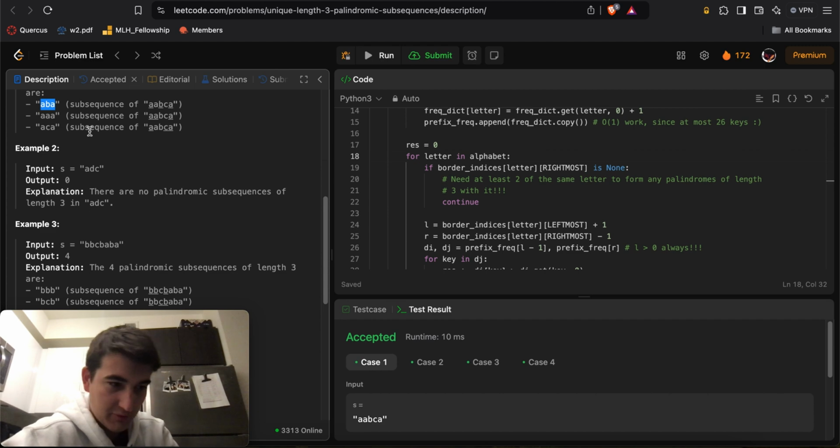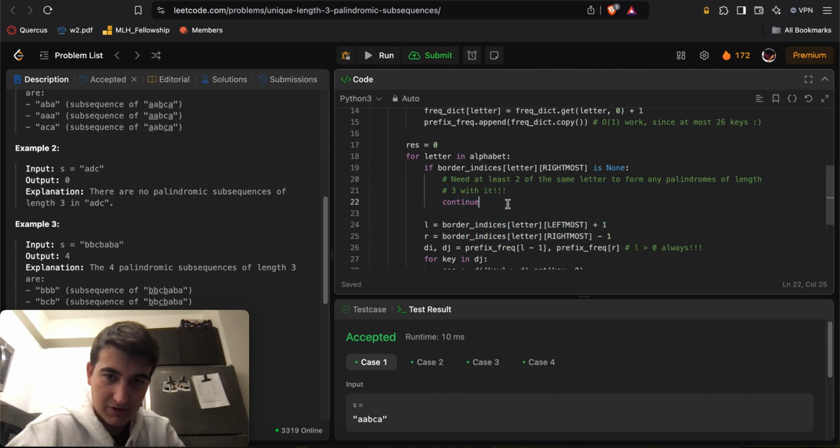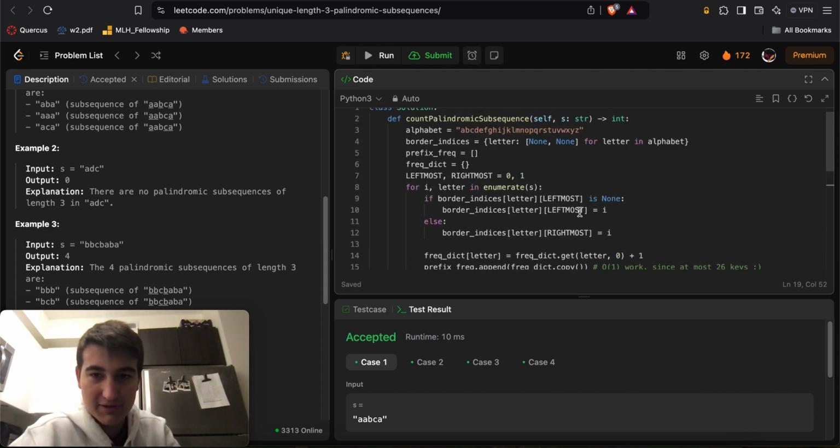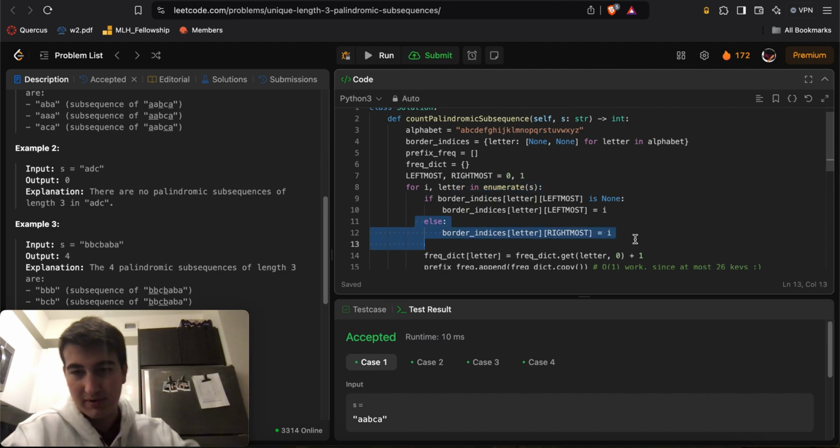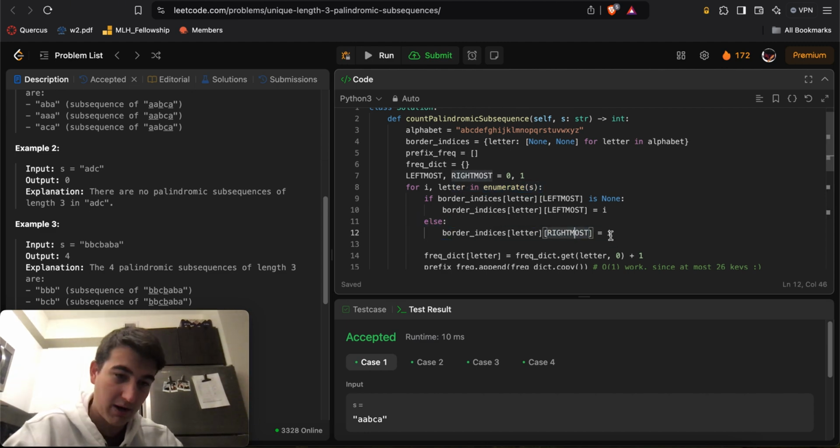If I wanted to start and end with that letter, I need at least two of that letter inside of my string S, and if I only have one, then I cannot form any palindromes, right? And the way that I'll check that is by looking at, hey, have I set the rightmost index? Because at first I'll set the leftmost one the very first time that I see a letter, and then the second and any other time that I see it again, I'll keep updating the rightmost value, right?